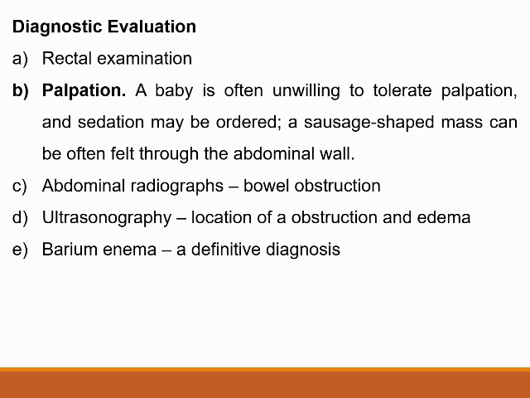And coming to the diagnostic evaluation, we have to go for a rectal examination, and palpation can show us that sausage-shaped mass can be felt. Then abdominal radiography shows bowel obstruction. Then with ultrasonography, we can find out the exact location of the edema as well as the bowel obstruction. Then we can go for a confirmatory diagnosis with barium enema examination.